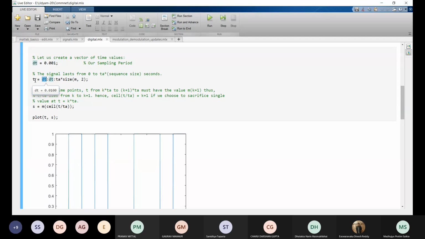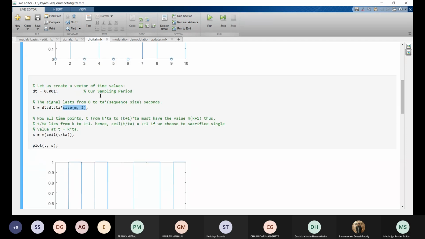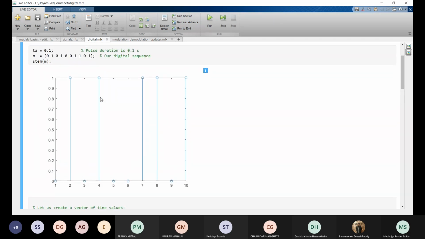This T is a row vector which starts from dt, so 0.001, and goes till TA into size of m comma 2. Size of m comma 2 gives us the number of values in it.